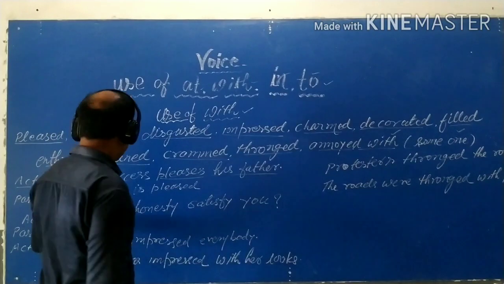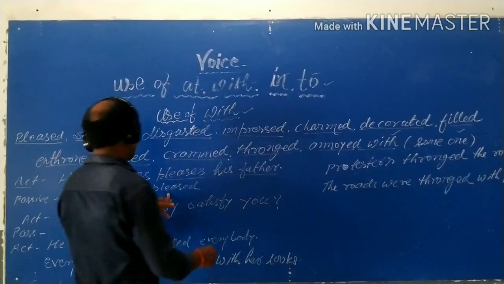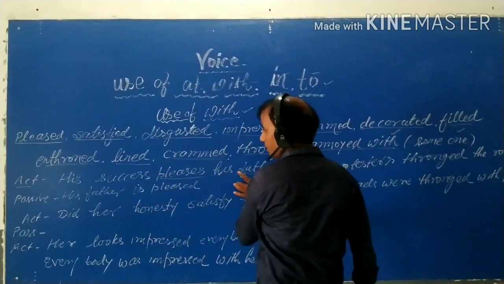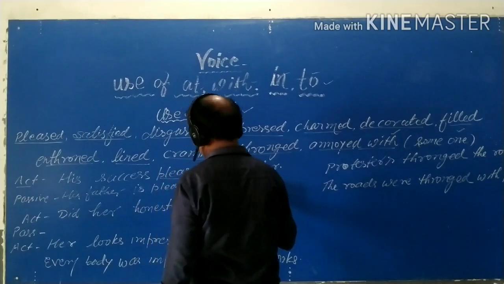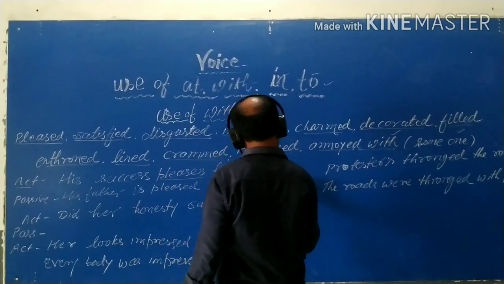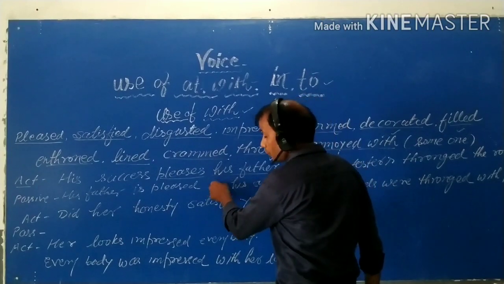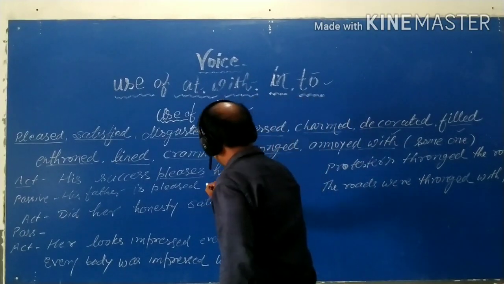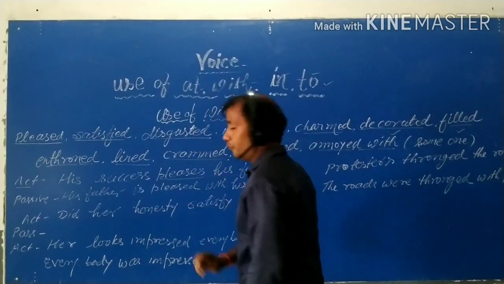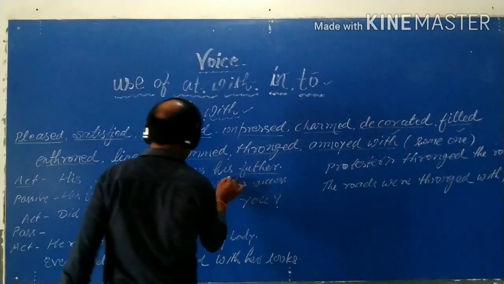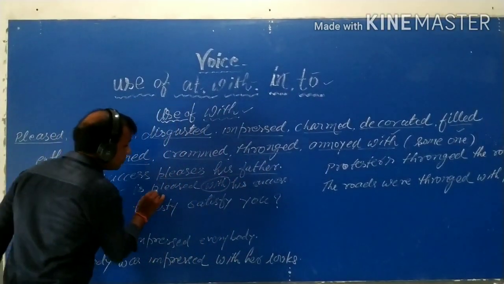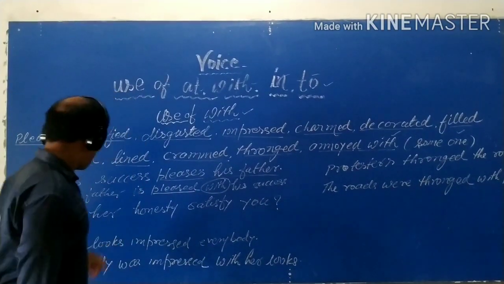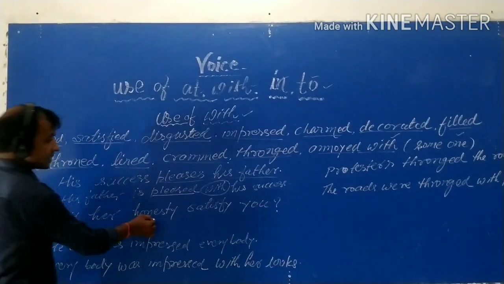This is obvious. His father is pleased, and now the subject will be the object. So his success. But one preposition must be used here, and what will be the preposition? The preposition will be with. वो कौन सा preposition होगा? With होगा. क्यों? क्योंकि pleased के साथ हमने क्या बताया है? You have to use with. Next, did her honesty satisfy you?